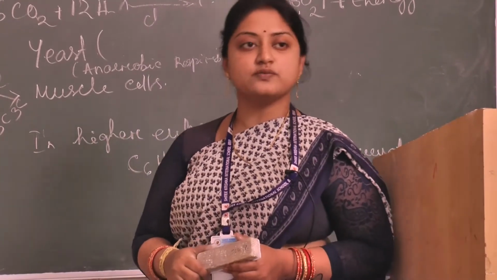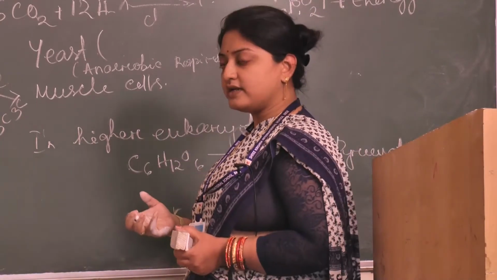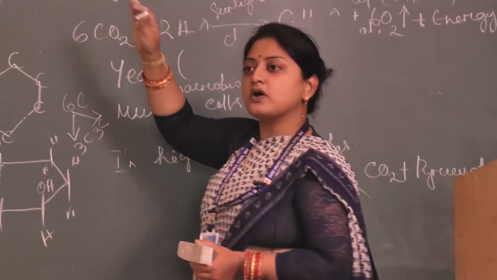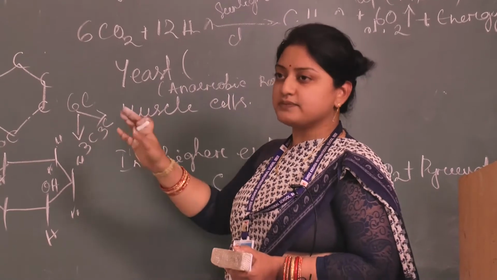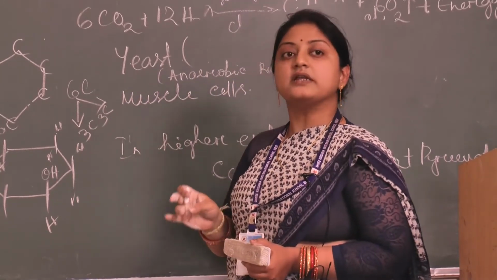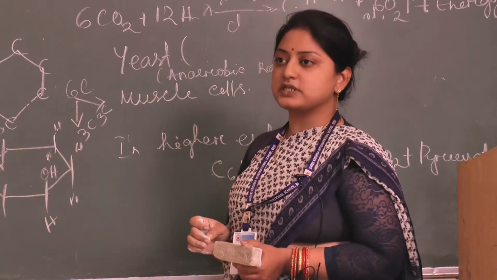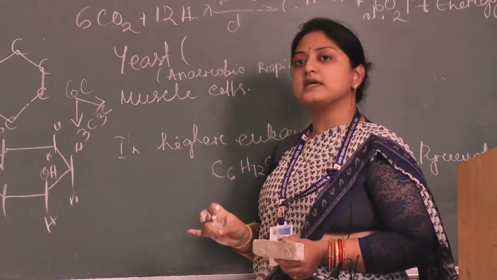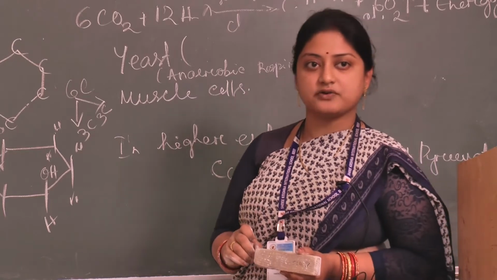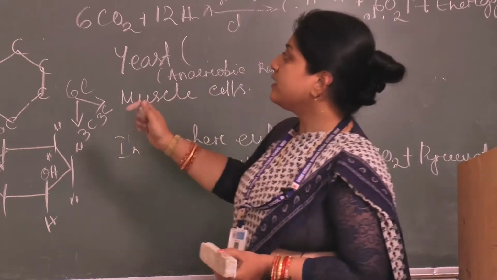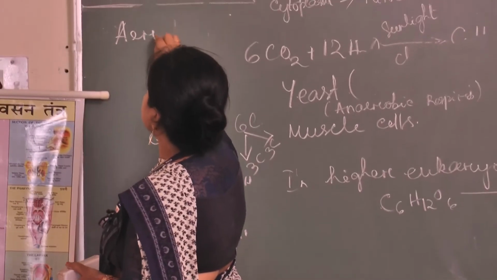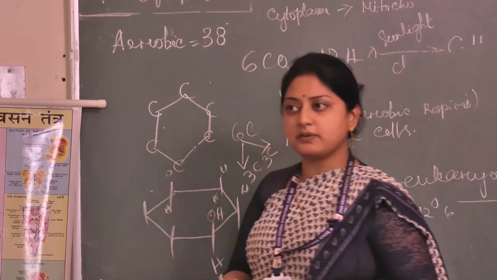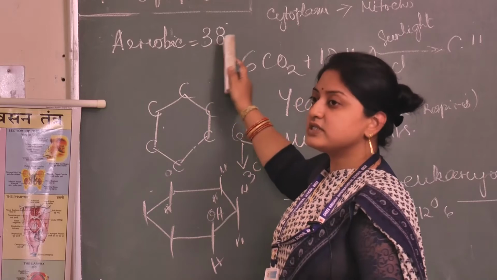It contains enzymes which store the energy liberated in the process of respiration. Respiration consists of sub-stages: glycolysis, then the Krebs cycle, then the electron transport system. In total, in aerobic respiration, 38 molecules of ATP are produced.